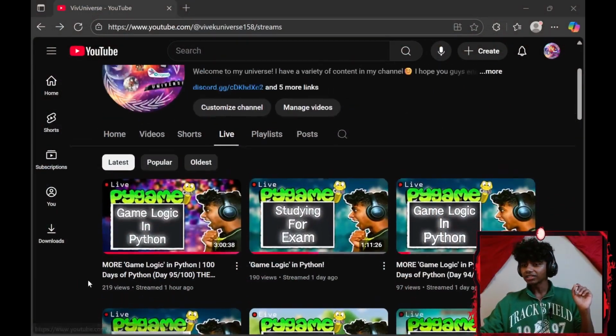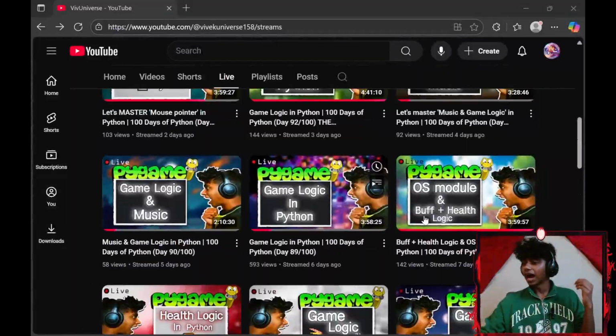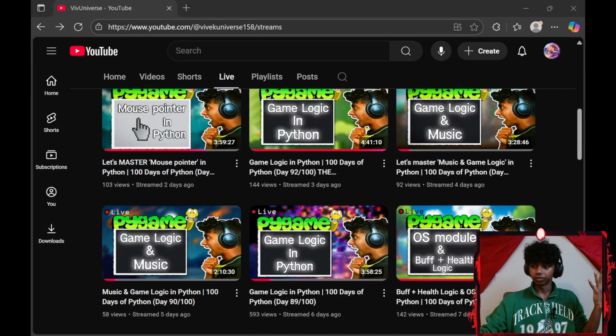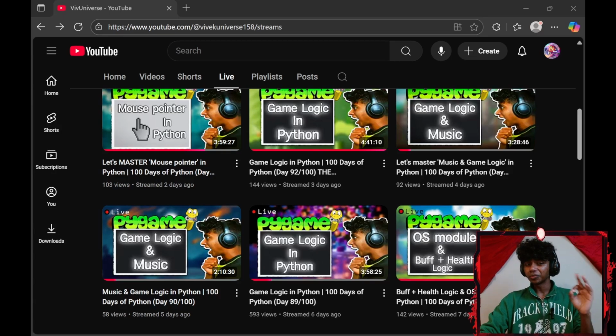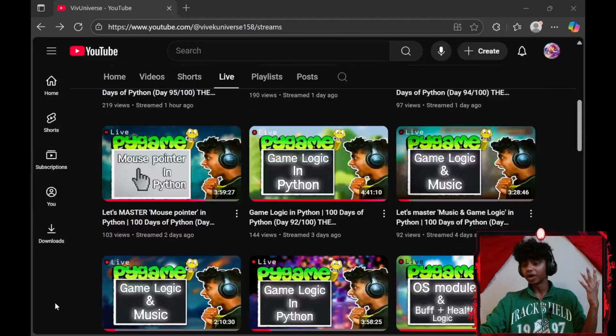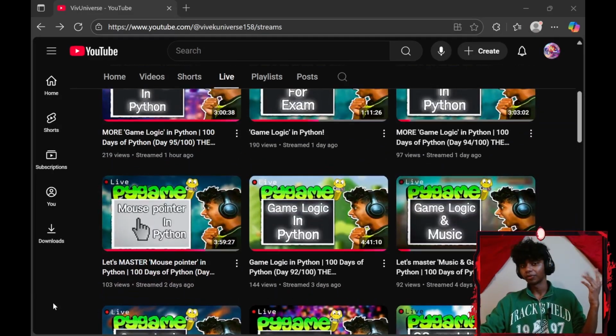Let me go to my screen. Okay, so this week, let me go all the way down. I went through the OS module and buff bar logic, buff bar plus health bar logic. Honestly, I didn't go completely over the OS module, I should have, and then I went through some more game logic in Python. I went through some game logic and music in Python. I learned about the pygame.mixer module and then a bunch of functions that came with the music module.